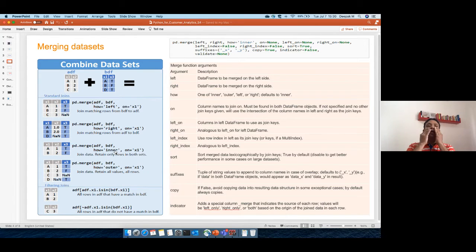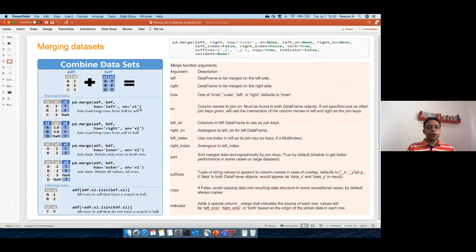These are the most common ones that you would like to see or typically use. So what happened here? This is where we define the key. You can see the syntax: data frame 1, data frame 2. By default, you start with the left data, then the right data, and you mention how you want to join: left, right, inner or outer. Then you say on equal to x1.